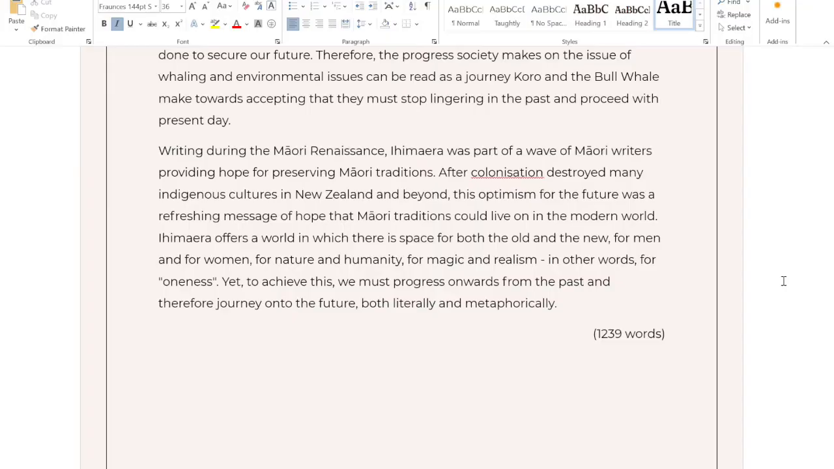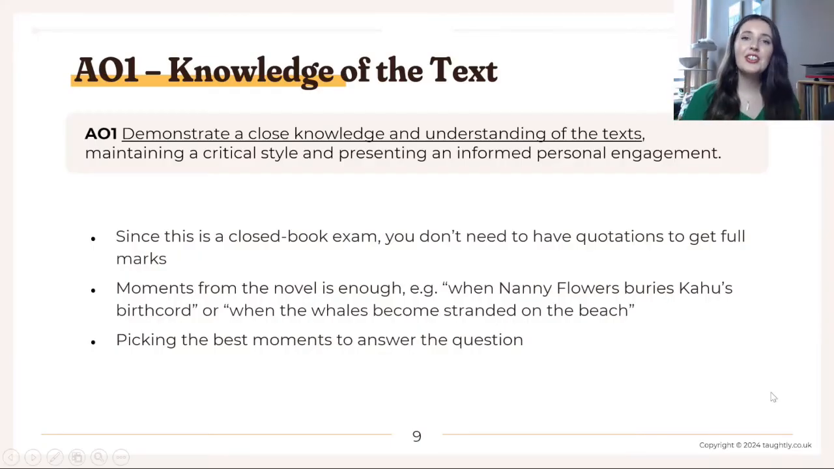Yet to achieve this, we must progress onwards from the past and therefore journey onto the future, both literally and metaphorically. Okay, so first off, a disclaimer that I know that essay was longer than you would probably be able to write in an exam, but I wanted to show you guys a fully developed essay, so it would be absolutely fine if yours was shorter than that.